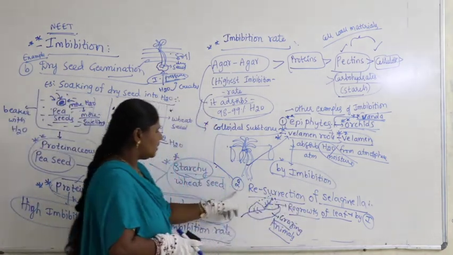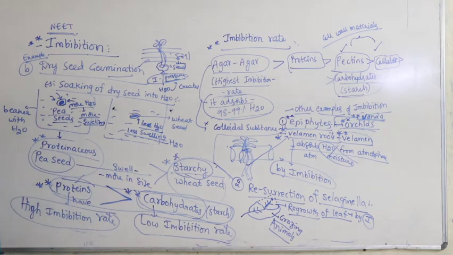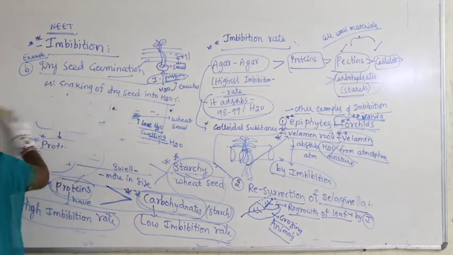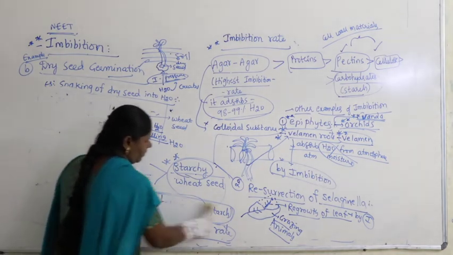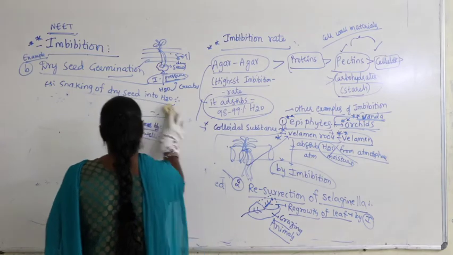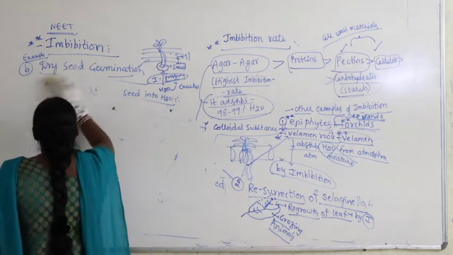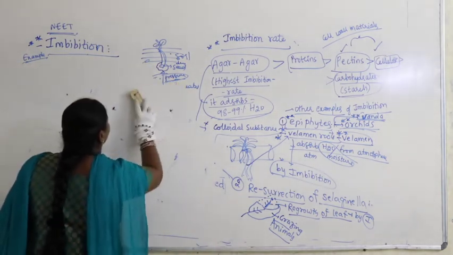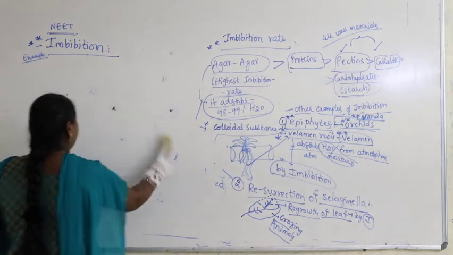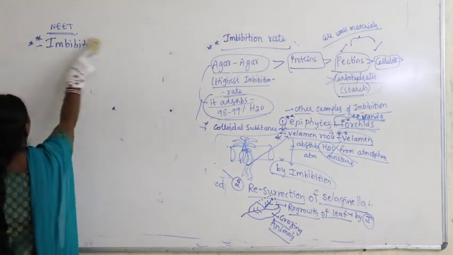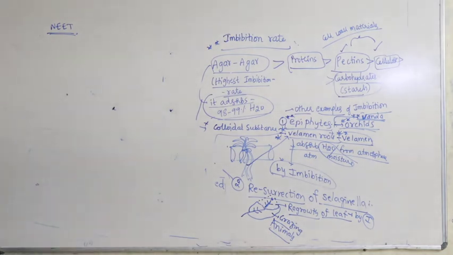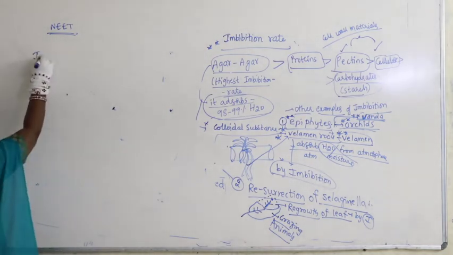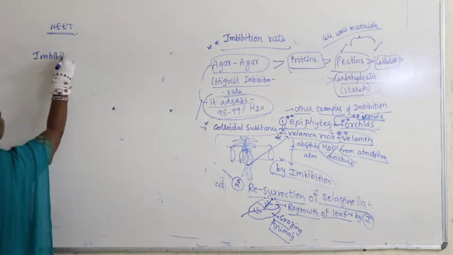Now let us continue with the next example, matric potential. Now it talks in terms of dry seed. Imbibition, what we are discussing?